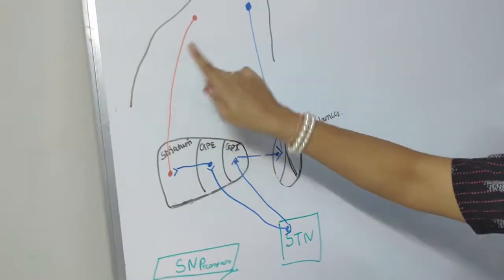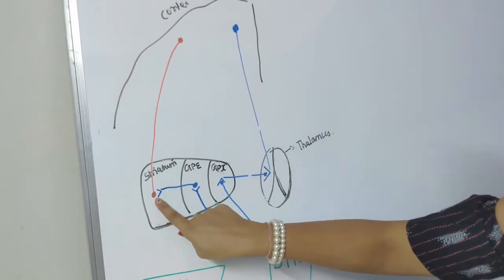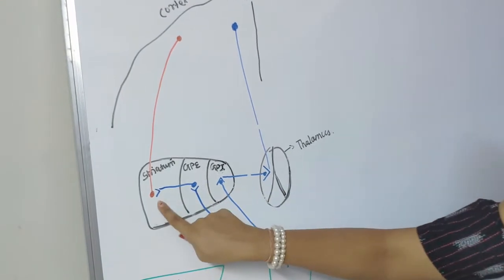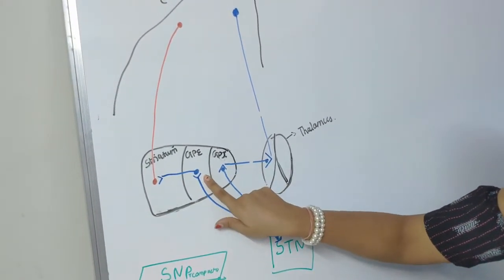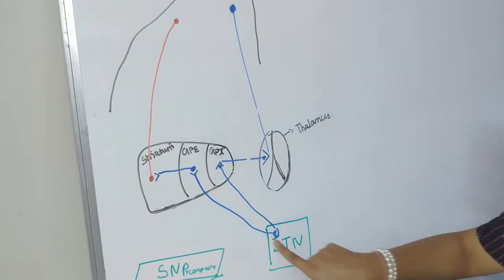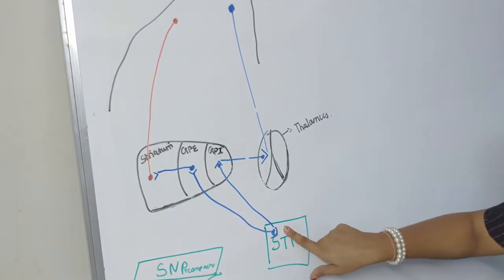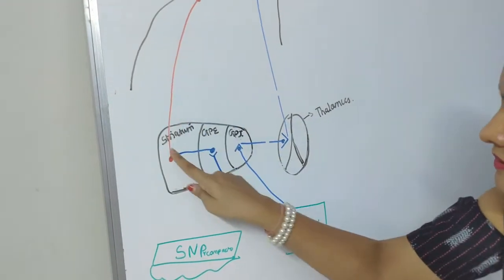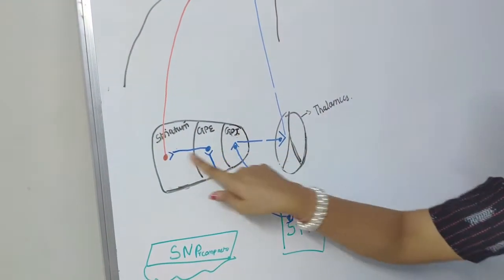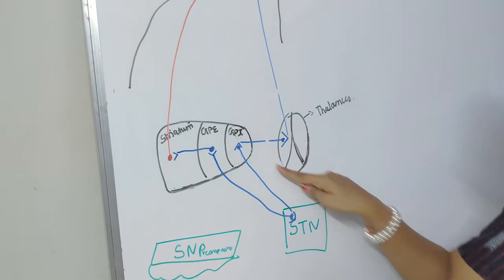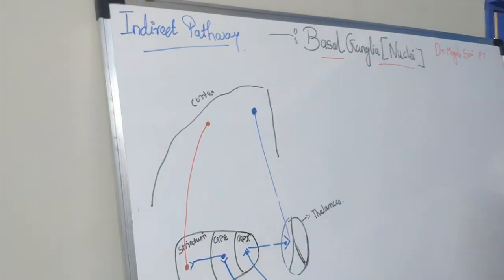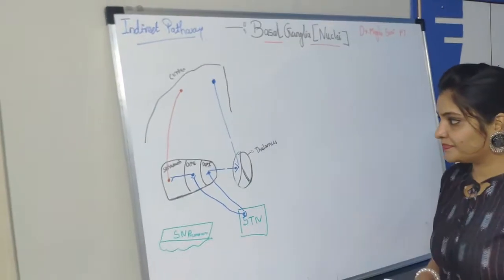So in the indirect pathway, the striatum fibers do not go directly to globus pallidus internal. They go to the globus pallidus externa. From here it runs to the subthalamic nucleus, and from the subthalamic nucleus it runs to globus pallidus interna. So this is going indirectly. The fibers of the striatum go indirectly to GPi. That is why the name of the pathway is indirect pathway.